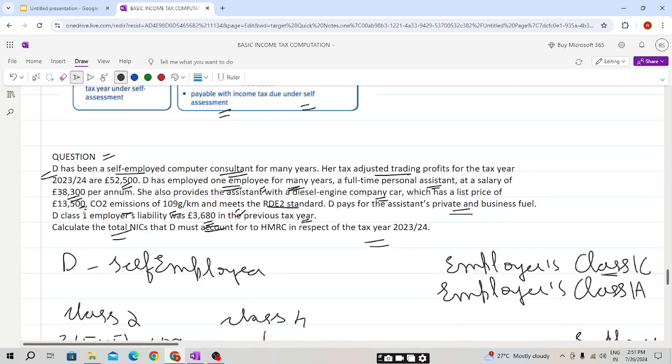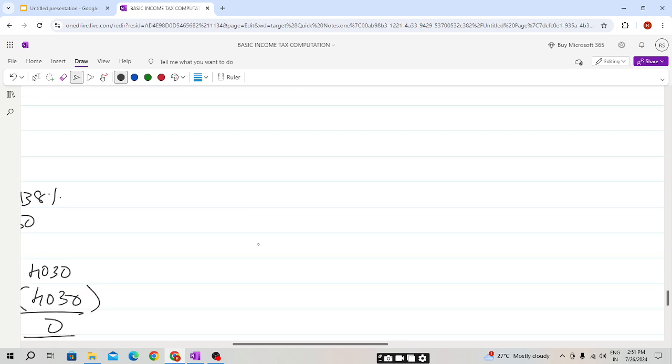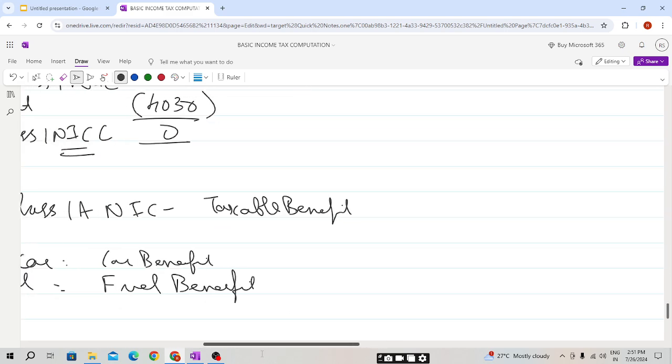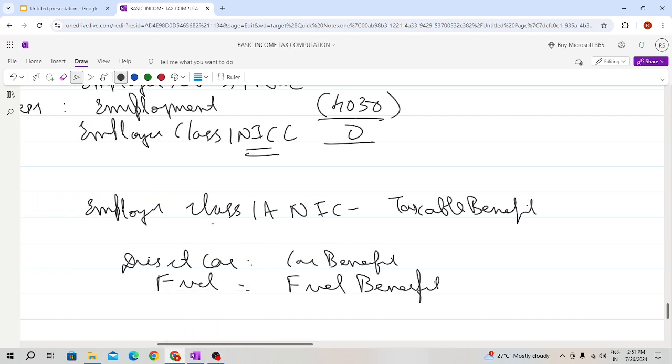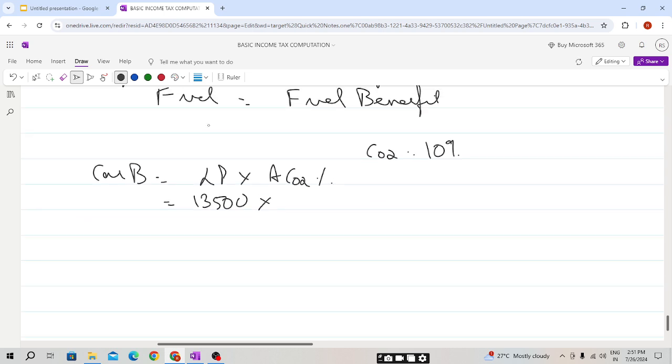Please do see here, students, in the question is 13,500 and 109, and it meets RDE2 standard. A diesel car which meets RDE2 standard will be treated the same as a petrol car. So into appropriate percentage, the CO2 emission was, students, 109. For the petrol car, it is 51 to 54 and 55 grams. It is 15% and 16%. I hope this is clear to you. It will be provided in your sheet.